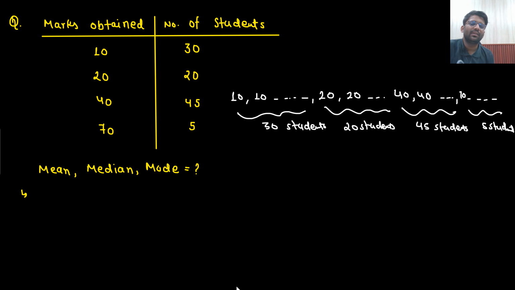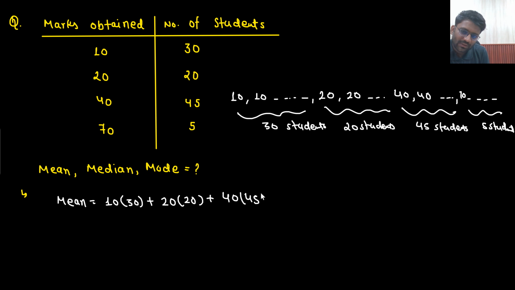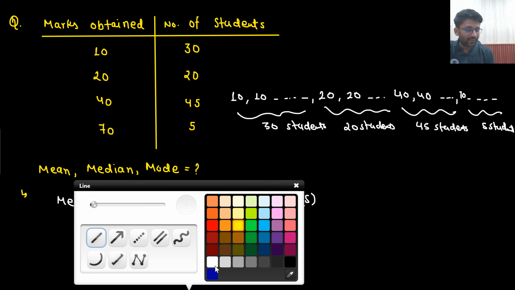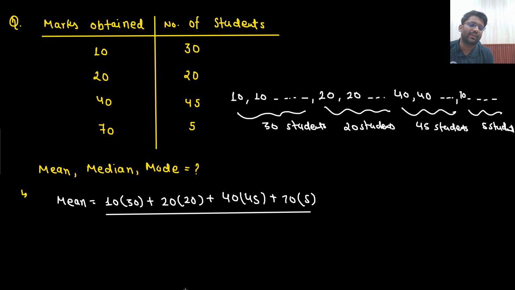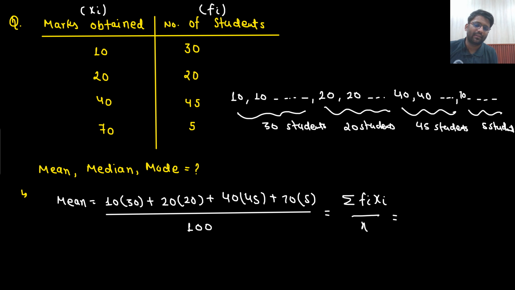So you need to find out the mean. 10 will be added 30 times, 20 will be added 20 times, 40 will be added 45 times, and 70 will be added 5 times, divided by the total number of students. How many total terms are there? Total terms would be 100. So this would be the mean, and the formula could be given as sigma fi xi. Let's say marks obtained is xi and the frequency is fi. So sigma fi multiplied with xi divided by n.